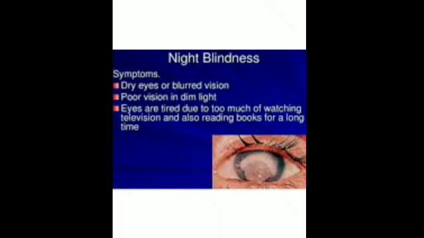In this, there is loss of vision in darkness. A person has difficulty in seeing in the dark and has xerophthalmia, that is drying of the cornea. You can see this condition, drying of the cornea, which is a part of the eye. So basically the symptoms are dry eyes or blurred vision, particularly in dim light, and eyes appear tired due to too much watching of television or reading books for a long time. So you can easily make out that in these eyes there is a drying of the cornea and a loss of vision in darkness. So night blindness is the deficiency disease of vitamin A.